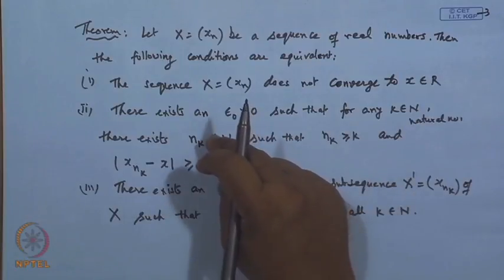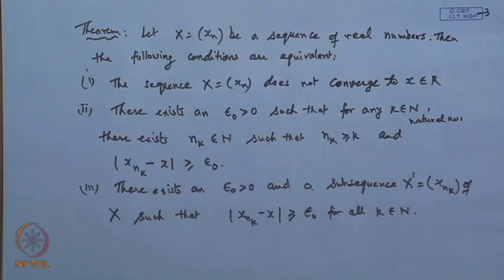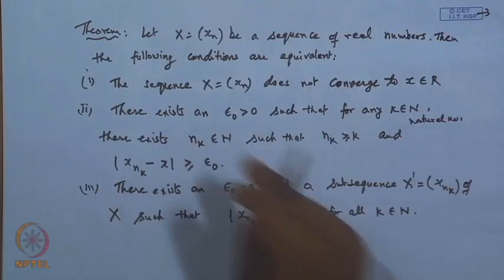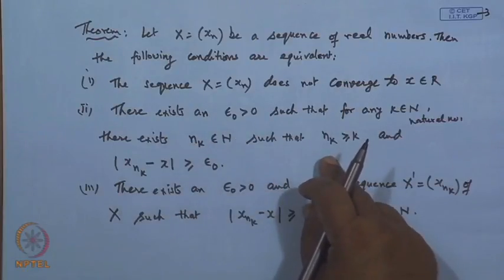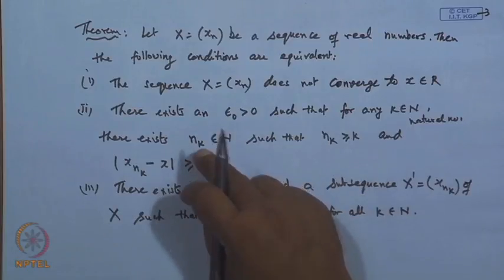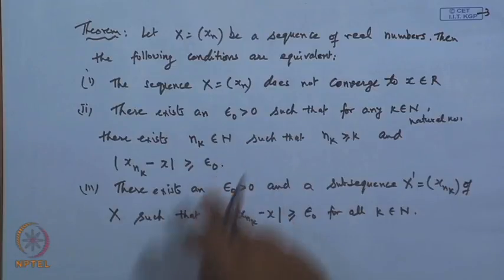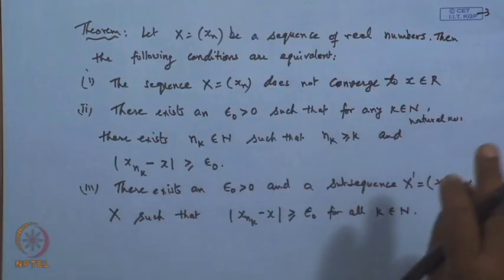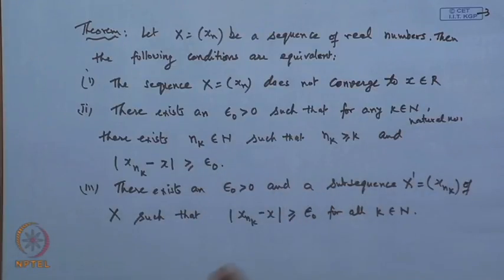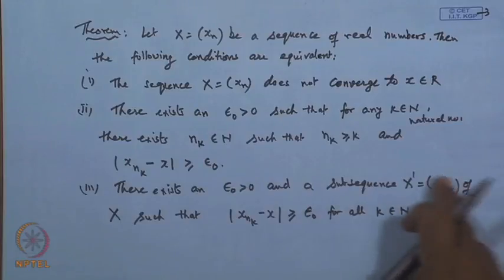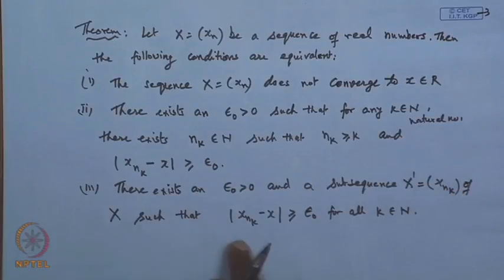Basically, the difference between the second and third is that the second says the n_k may or may not follow the increasing order; there just exists some n_k where this is true. But here there must be a sequence n_1 < n_2 < n_3 in increasing order, and corresponding to these positive integers a sequence x_{n_k} can be obtained so that it satisfies this condition. Now, what is this condition?